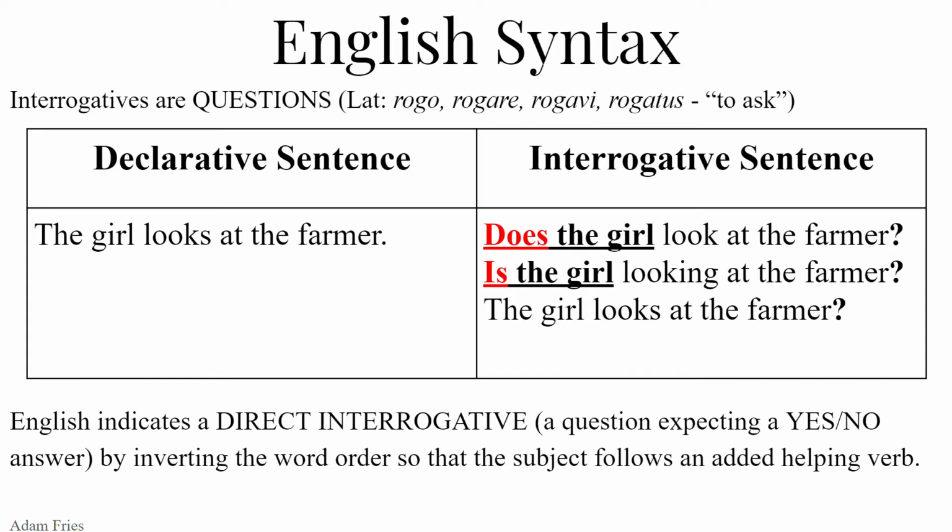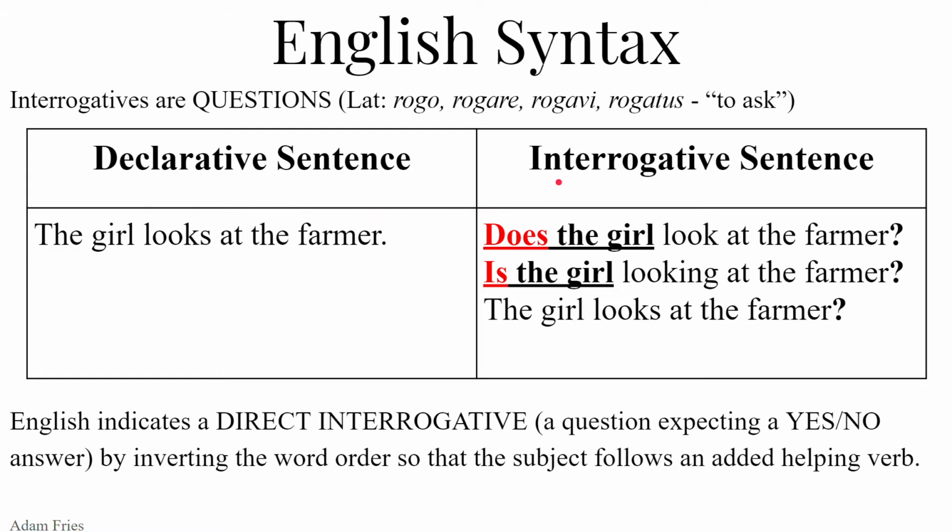So interrogatives, hopefully you can see the rogat there, which ultimately comes from the Latin rogo, rogare, rogavi, rogatus, which means to ask. So interrogatives are questions. We're asking questions, as opposed to a declarative. A declarative sentence is just something that you declare. Statement: The girl looks at the farmer.